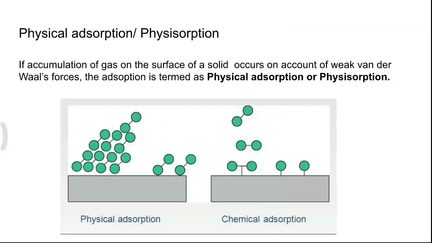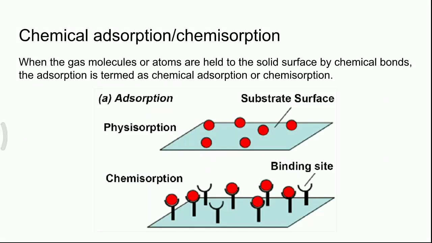If accumulation of gas molecules on the surface of a solid occurs on account of weak van der Waals force of attraction, the adsorption is called physical adsorption or physisorption. While in chemical adsorption, the force of attraction between the adsorbent and adsorbate is a strong chemical bond. When the gas molecules or atoms are held to the solid surface by chemical bond, then the adsorption is called chemical adsorption or chemisorption.